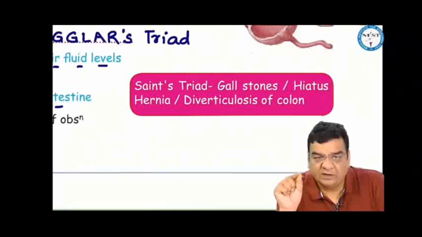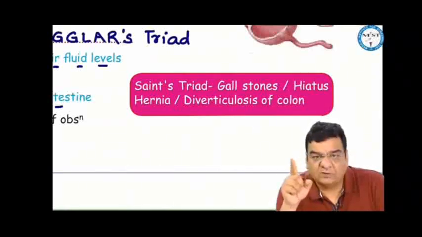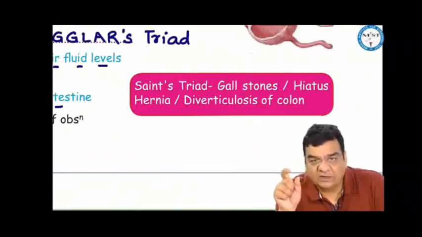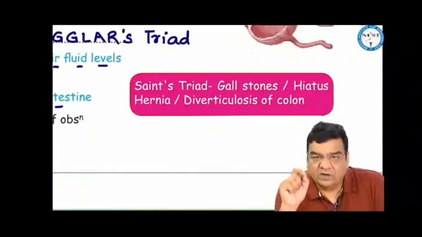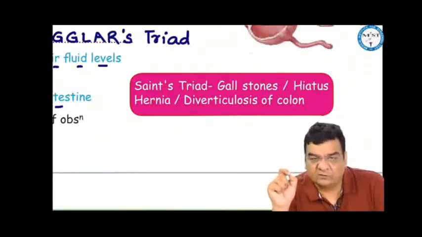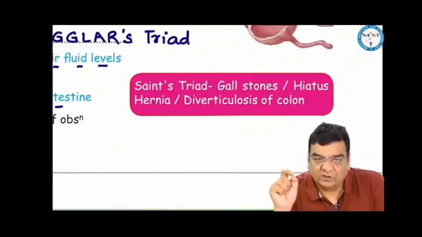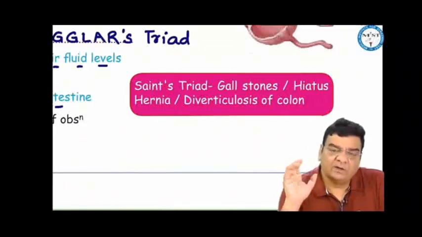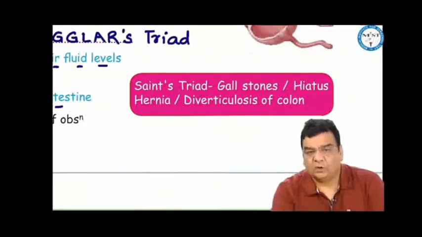Any traffic jam in the CBD can lead to cholangitis. Reynolds pentad is pain, fever, jaundice, hypotension, mental confusion. That is again cholangitis with septicemia. Rigler's triad is gallstone ileus with fistula of the gallbladder with the first part of the duodenum. Rigler's triad is multiple air fluid levels on X-ray, air in the gallbladder, and stone in the intestine on X-ray. Saint's triad is gallstone, hiatus hernia and diverticulosis of colon.